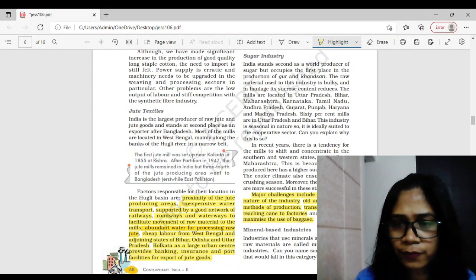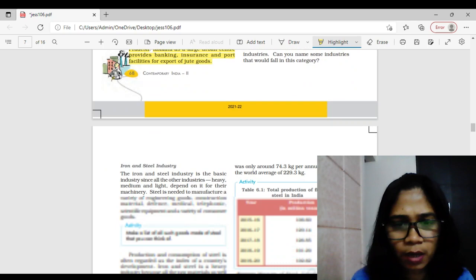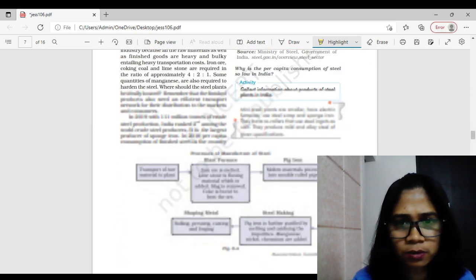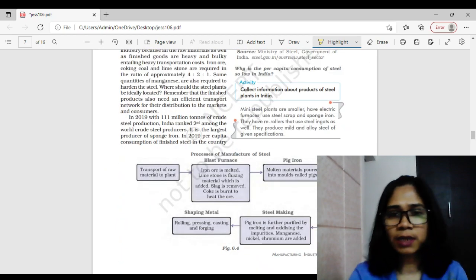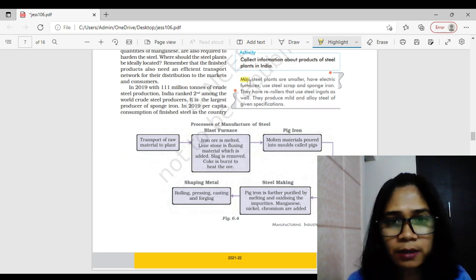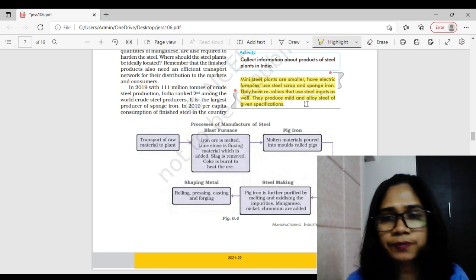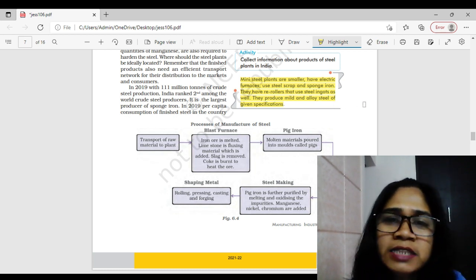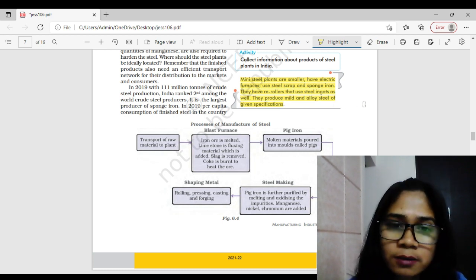Instead of going through the help book, please go with your NCERT textbook. Look at this. Mini steel plant. This often comes as a 3 marker, right? Mini steel plants are smaller.